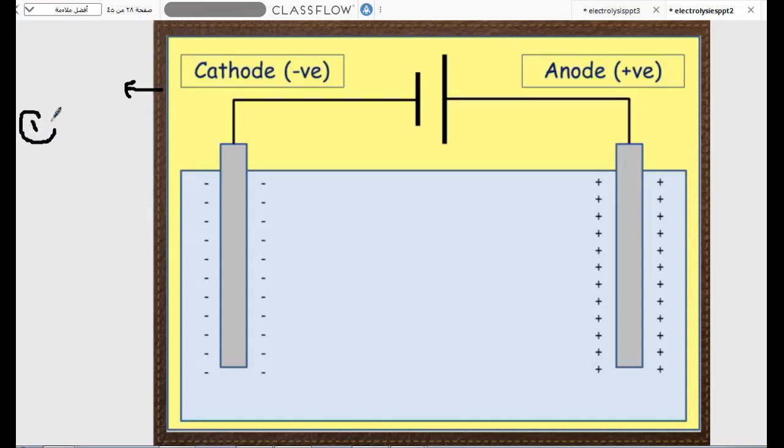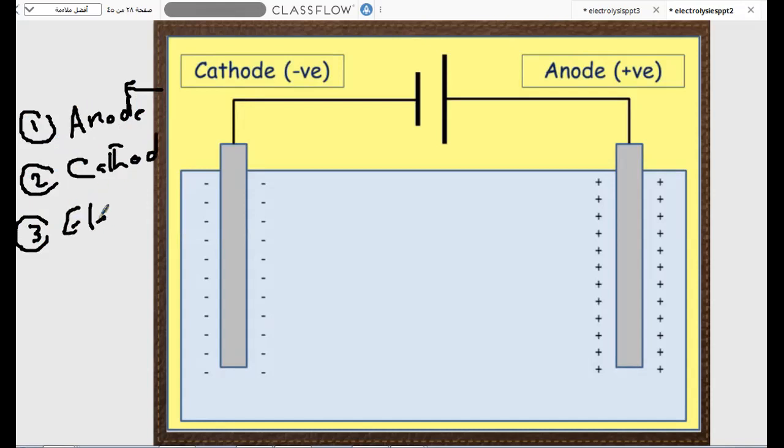The first one, we have two electrodes. We have two electrodes in the electrolytic cells. And the third term is the electrolyte solution. The first electrode is called the anode. The second electrode is called the cathode. And the electrolytic solution or the electrolyte.